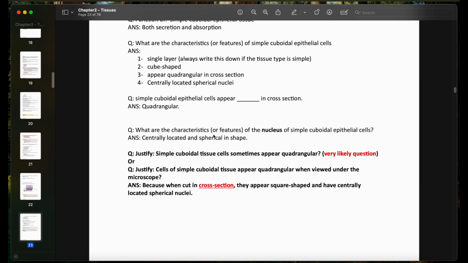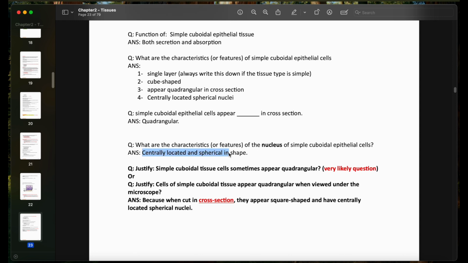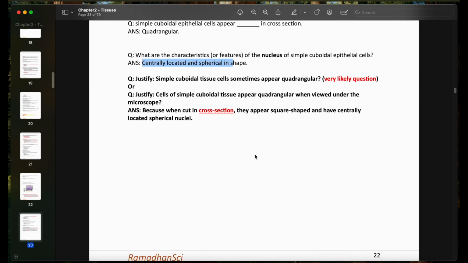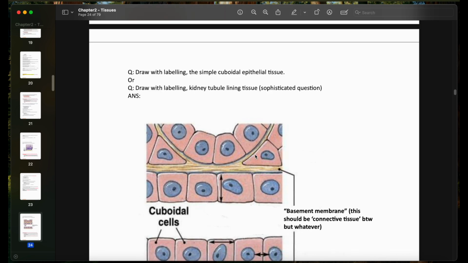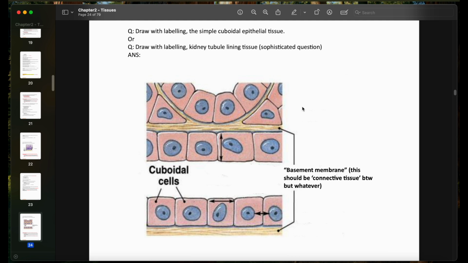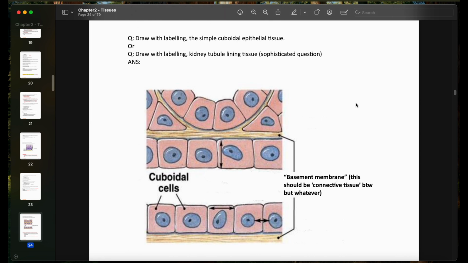Question: what are the characteristics or features of the nucleus of simple cuboidal epithelial tissue or cells? We described the nucleus. We said they're centrally located and spherical in shape. And for the drawings, they can either directly tell you to draw the simple cuboidal epithelial tissue or the tissue lining the kidney tubules. This is just a sophisticated question they can create to mean the same thing.